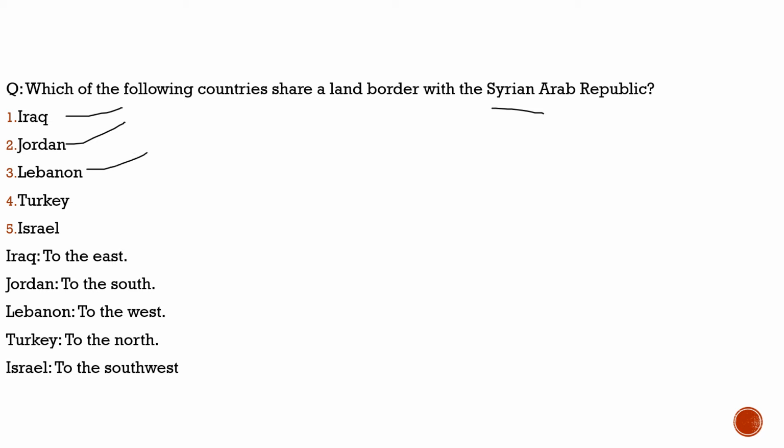To the north, it is Turkey, 100% correct. And to the southwest, it is Israel, 100% correct. So all the countries given here share border with Syria. With this, I hope you had understood the question as well as the context of the question which we're discussing here. Now with this, let's move to the another slide and see what question we had brought there.